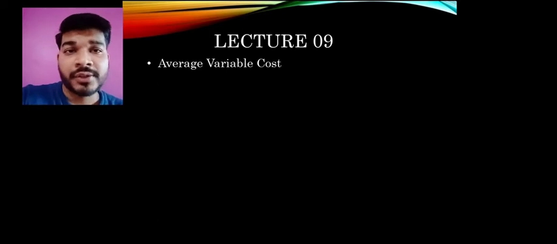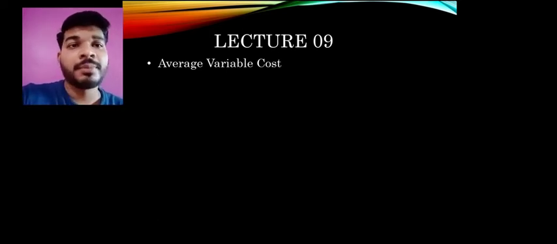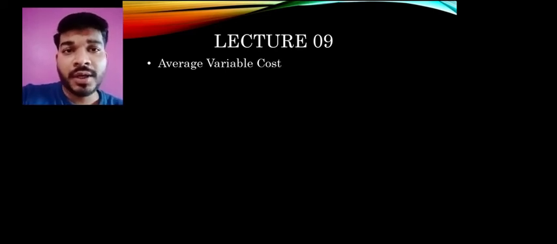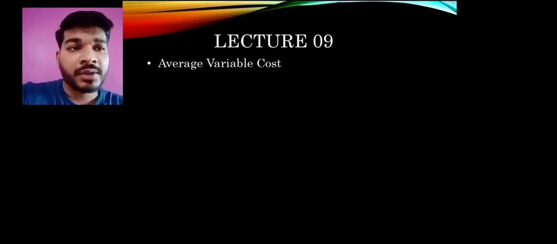Same like average fixed cost, we are going to learn about average variable cost, but the concept of variable cost will be applied here. If you remember the variable cost, how it has been working, the same concept will be there, but here only the average is being taken. So what does the average mean? Average is nothing but per unit, what will be the variable cost we are going to measure. So let's start with our average variable cost, and it's an interesting topic too.